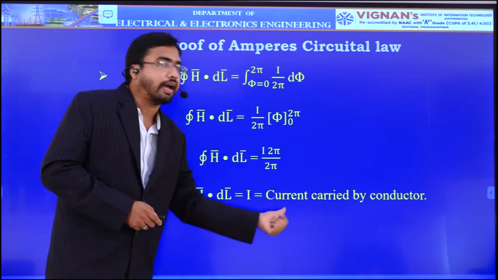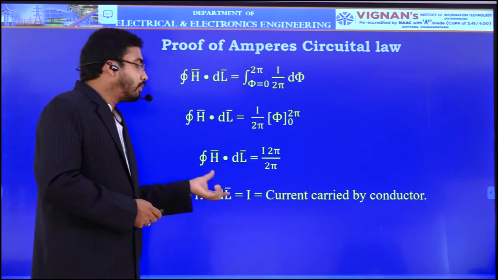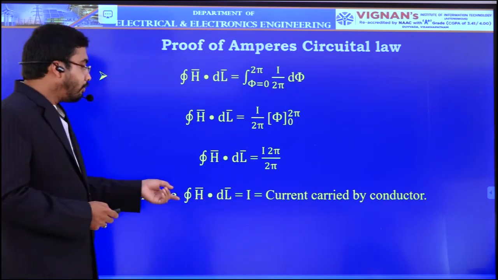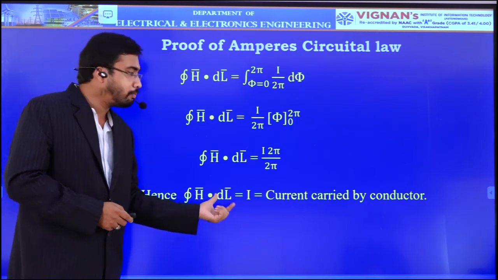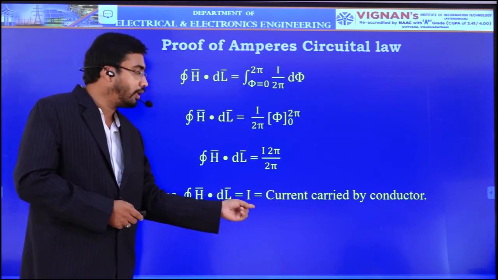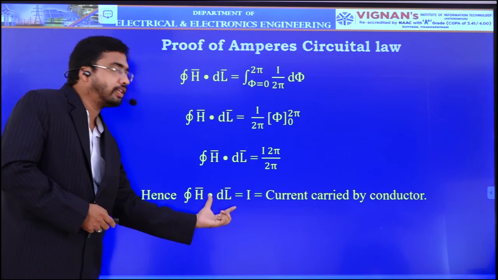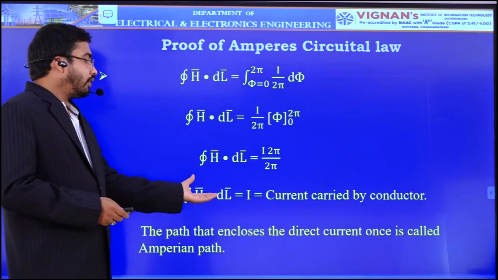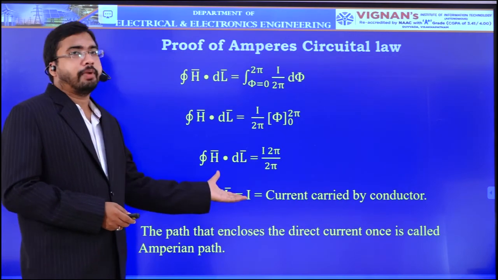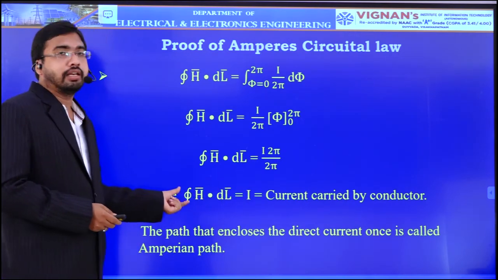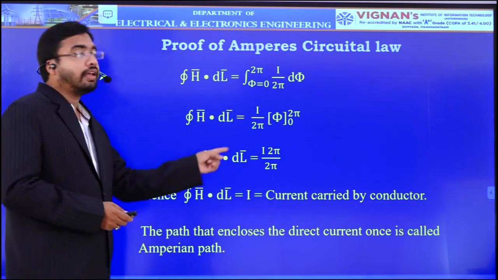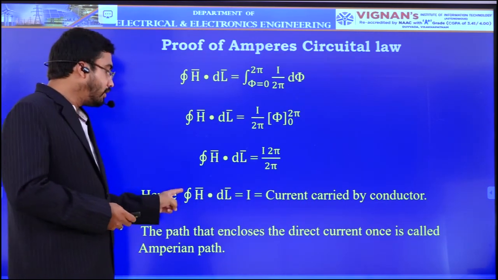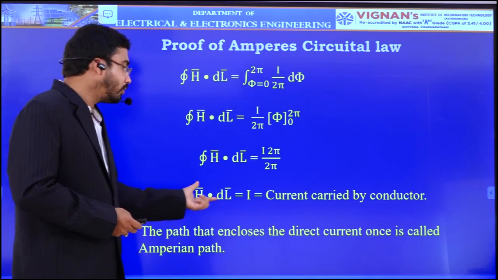And finally you will get integral H bar dot dl bar is equal to the total current carried by the conductor. Because from the statement we already said that the line integral of a magnetic field intensity around a closed path is equal to the total current that is flowing in that path. So we have proved this expression mathematically also. This proof is very important for your exams. So your Ampere's circuital law is proved here mathematically, which says that the line integral of magnetic field intensity H bar around a closed path is equal to the total current that is flowing in that path. That means integral H bar dot dl bar is equal to I.